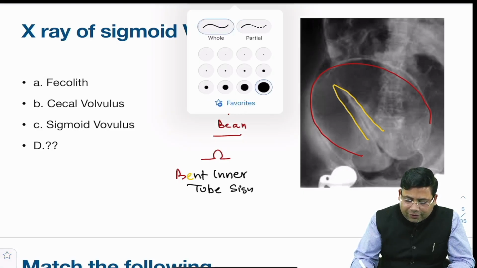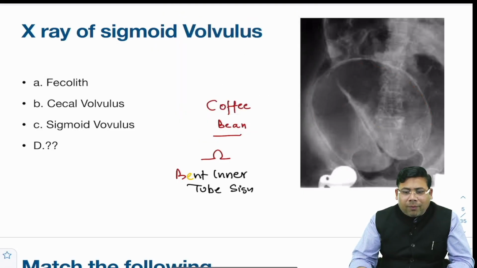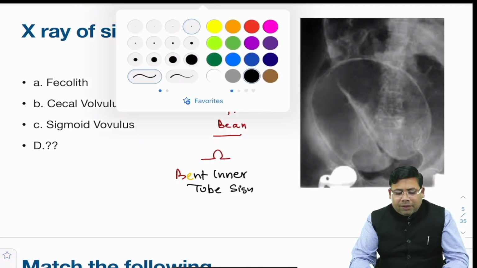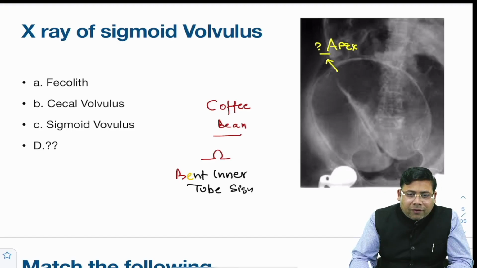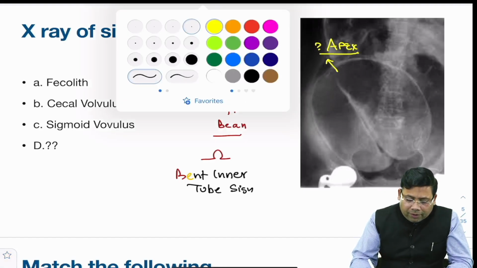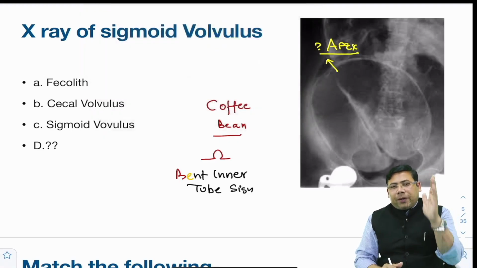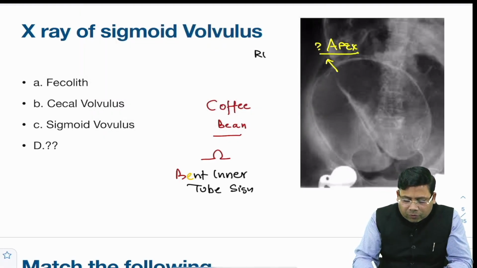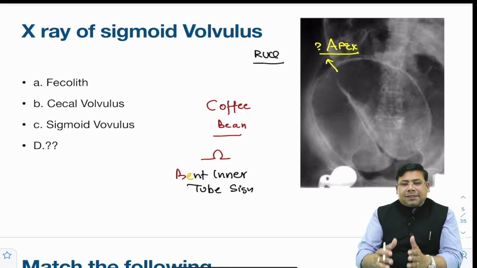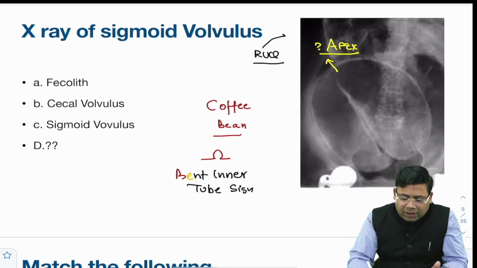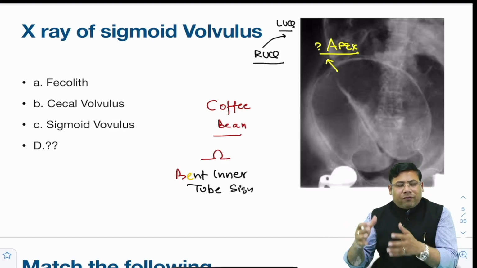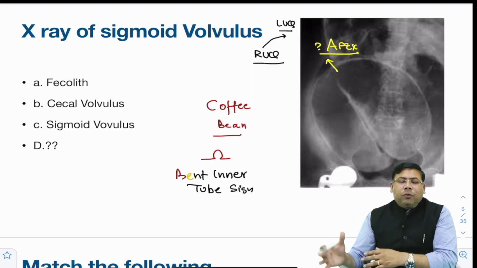What are they? Let us try to understand. When we talk about any volvulus, the first thing that I lay emphasis on is, look at where the apex is. So apex is very important. Remember, in case of sigmoid volvulus, the apex is towards the right upper quadrant. As the sigmoid volvulus grows, this may even grow to the left upper quadrant. So right to left is a shift when we see a large or huge sigmoid volvulus.